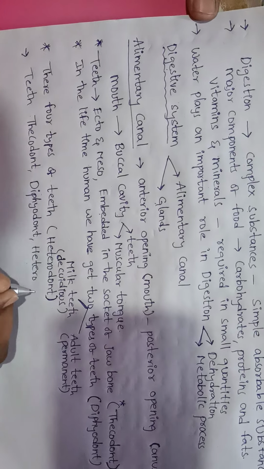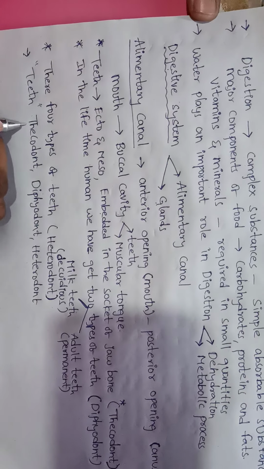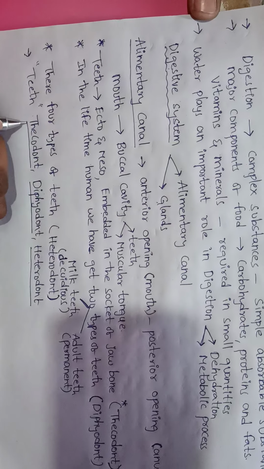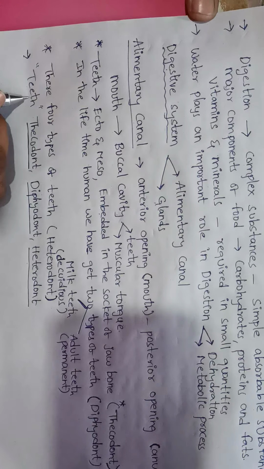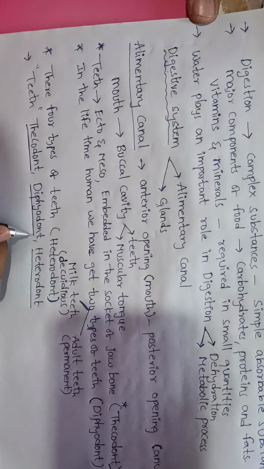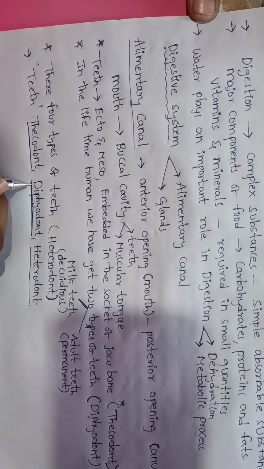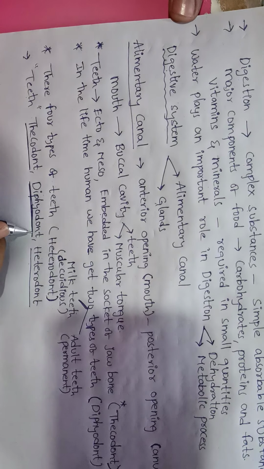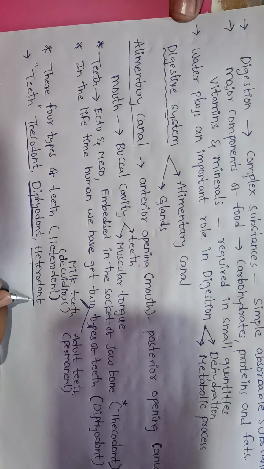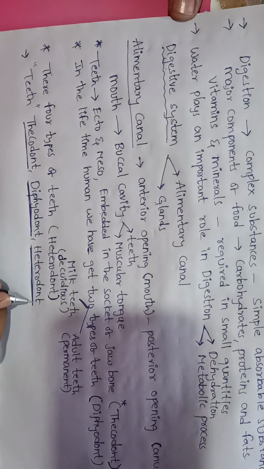Important question. Thecodont means the teeth are embedded in the socket of the jawbone. Diphyodont means in the lifetime of a human, we get two sets of teeth. Humans have four different types of teeth, referred to as heterodont dentition.